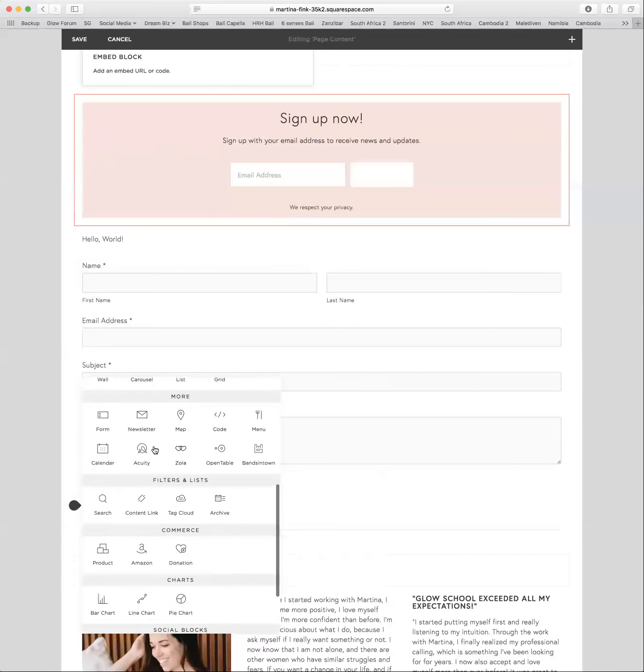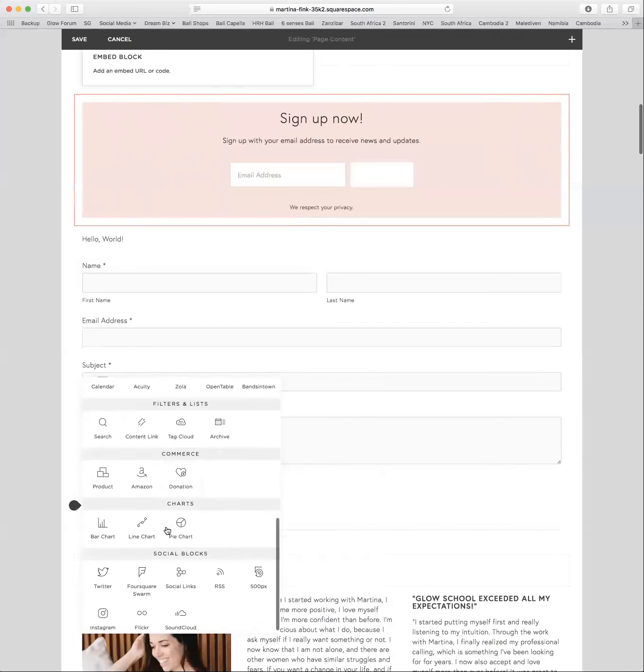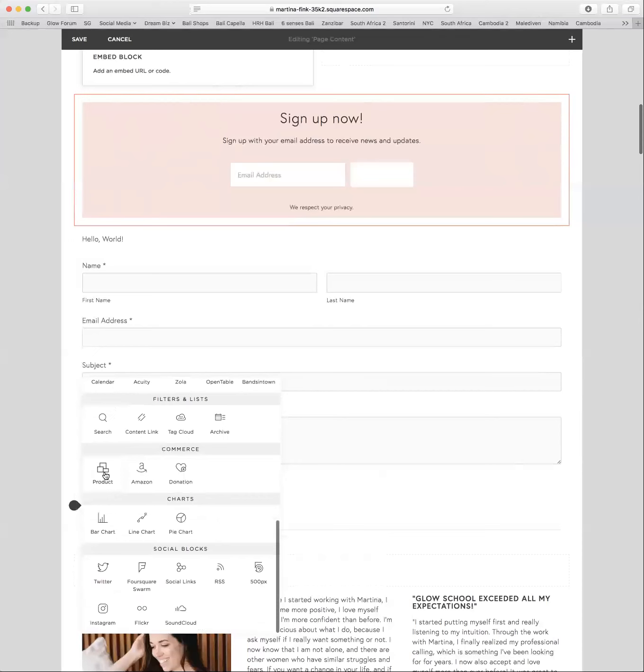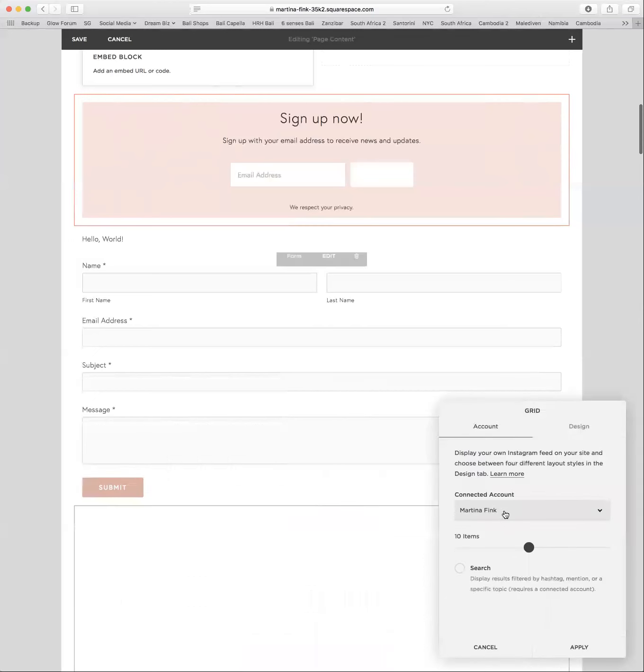All right, so we have the form, the newsletter, if you want to add a map. This is really all easy to understand. If you want to add a search box, yeah, then we have social blocks. Instagram, for example, I think is the only one that I use. So I just add that.